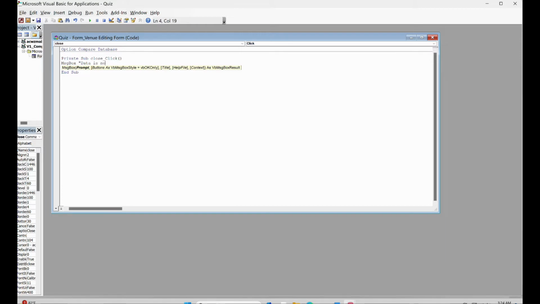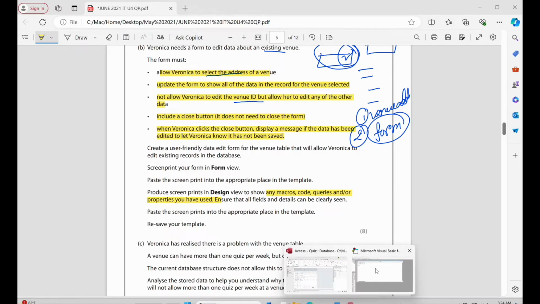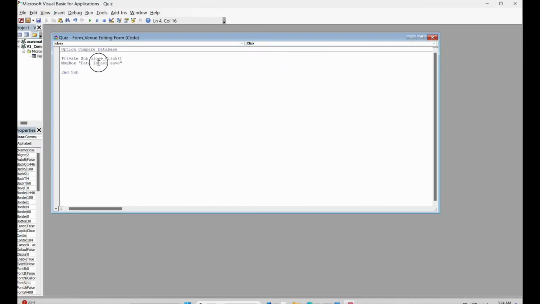Data is not saved, right? Similar like that, just add a message here. What the question said, it has not been saved, right? So data has not been saved. Yes, so that's it. And then save it,